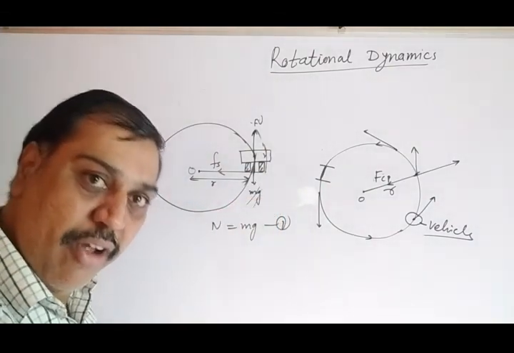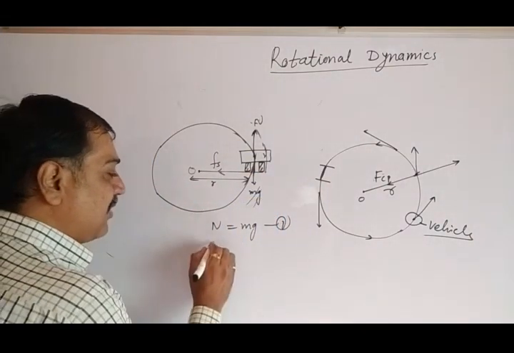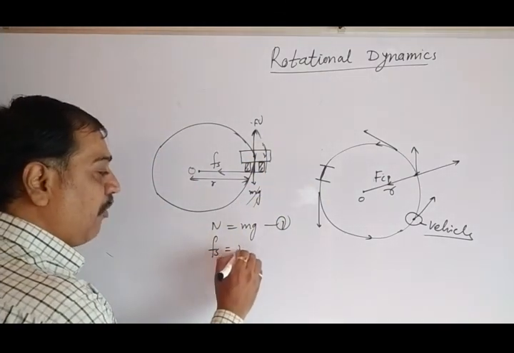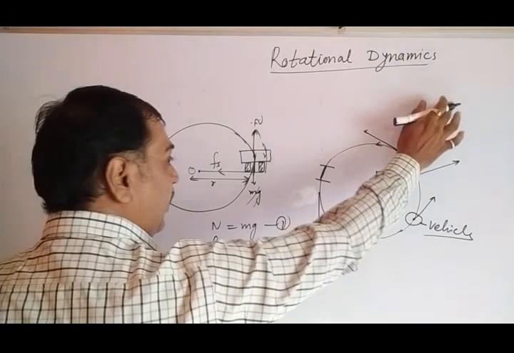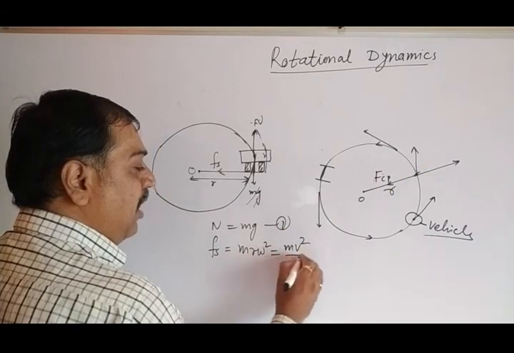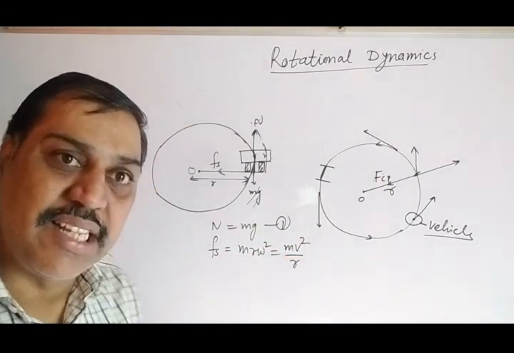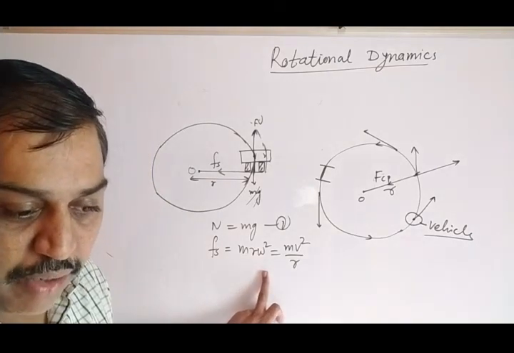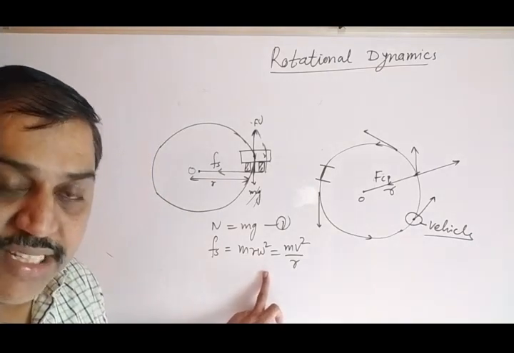Then Fs provides the necessary centripetal force, given by the formula I have written initially: mr omega square equal to mv square by r. In magnitude I have neglected the minus sign.